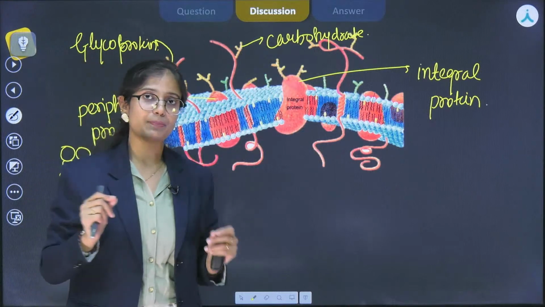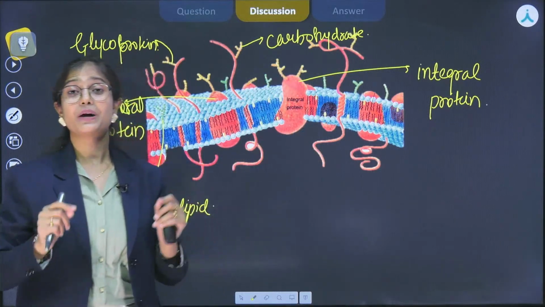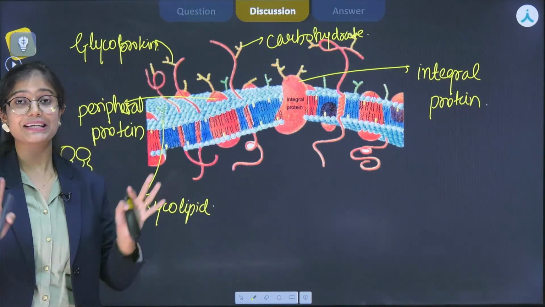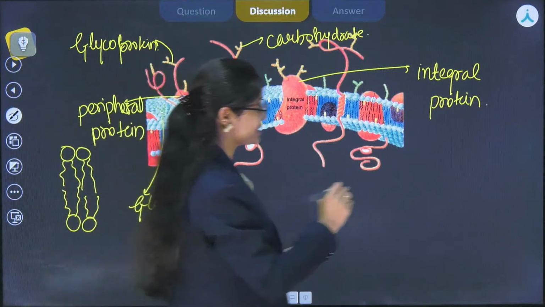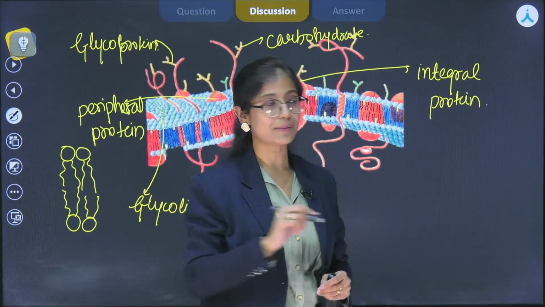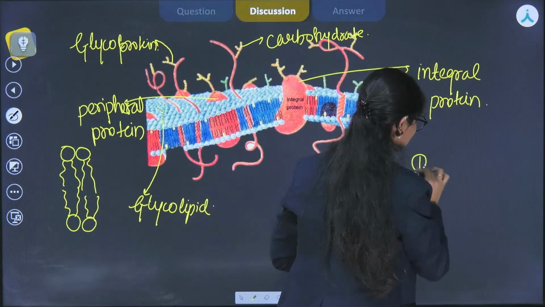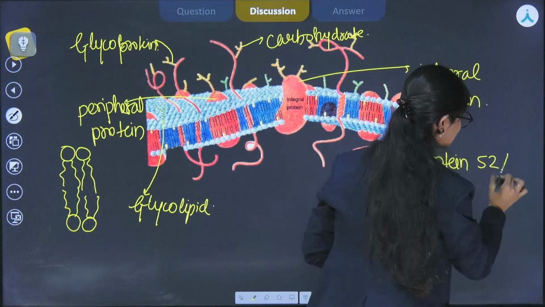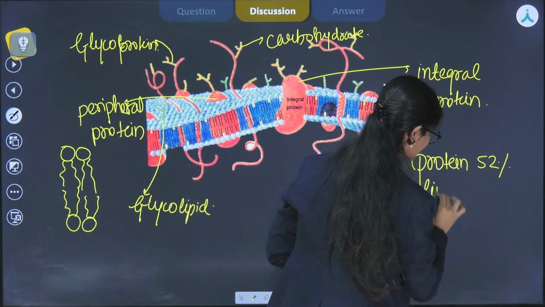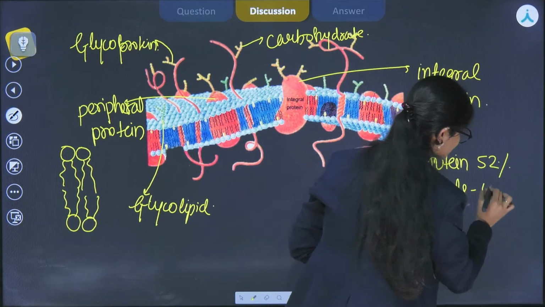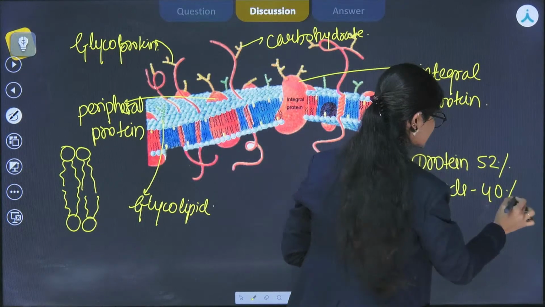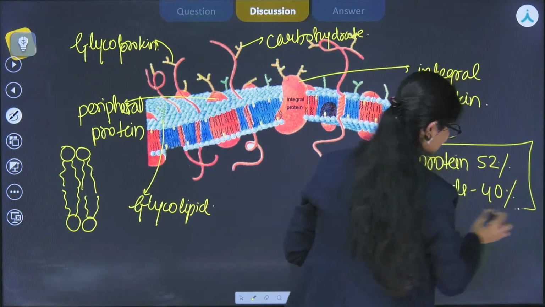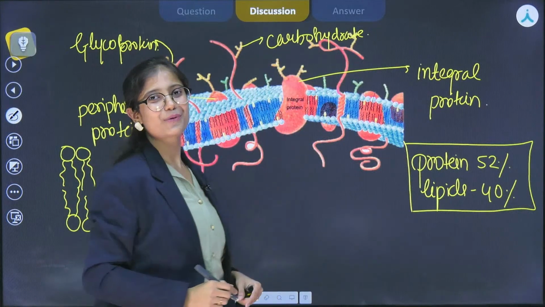If we see the plasma membrane of erythrocyte, particularly the plasma membrane of human RBC, and look at the composition of lipids and proteins in them, then the proteins come out to be 52% and lipids come out to be 40%. Please remember these values because they are very important from the exam point of view.